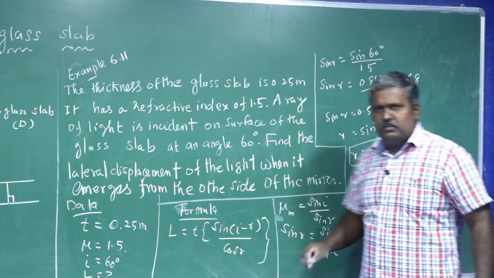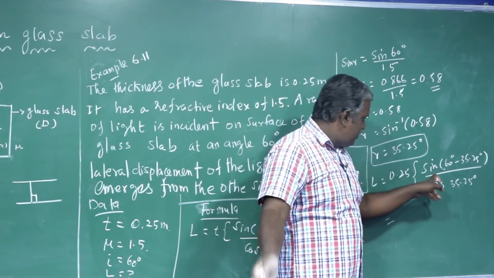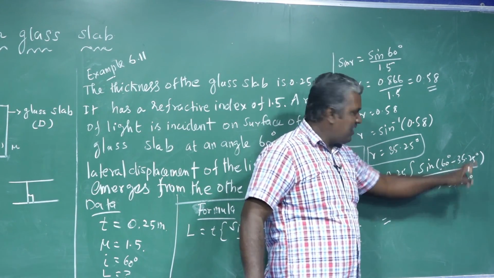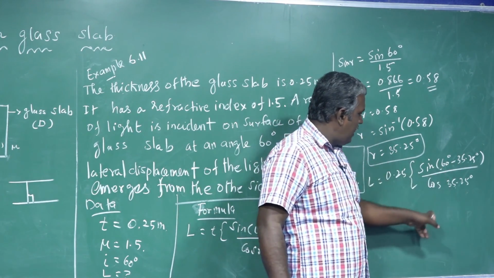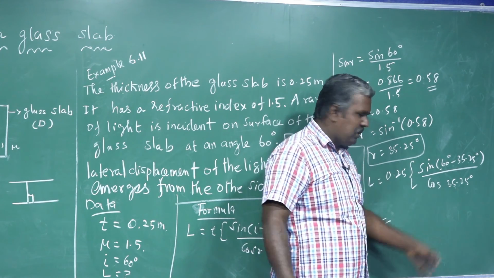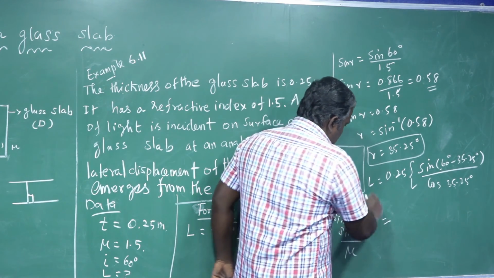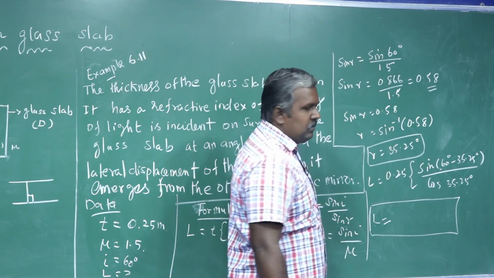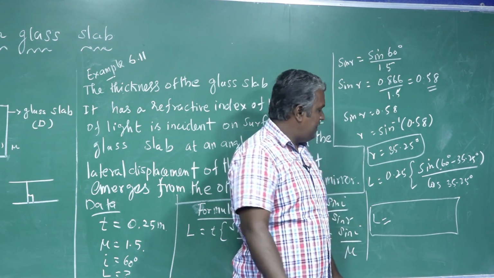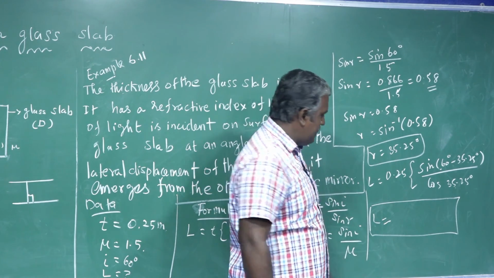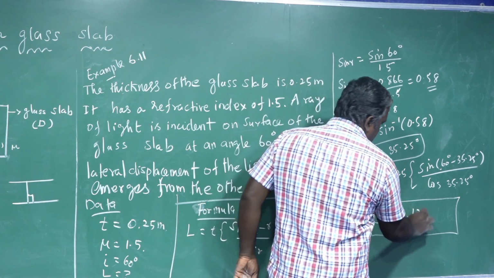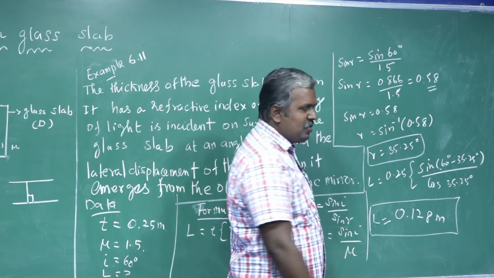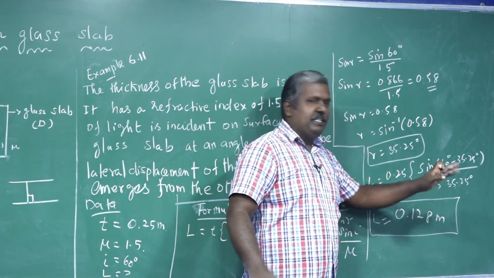Now substitute all values. Taking the subtraction, we get some value, and cos of 35.25 degrees. To find the L value, quickly substitute all values. Now it gets 0.128 meter, or 0.12 meter.